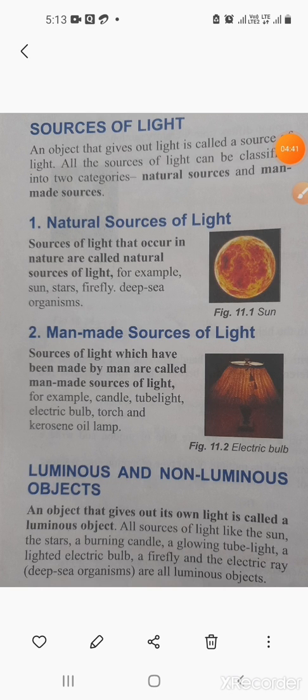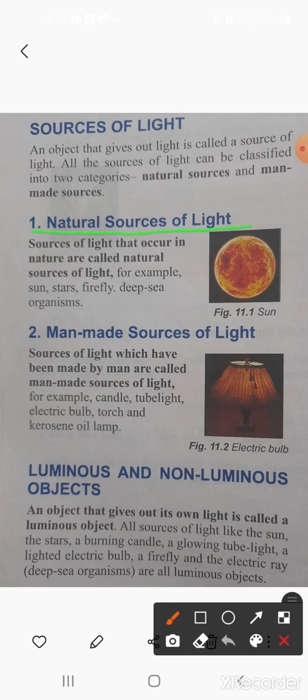So here we have already discussed natural sources of light and man-made sources of light. Now next is luminous and non-luminous objects. What are luminous objects? An object that gives out its own light is called a luminous object.